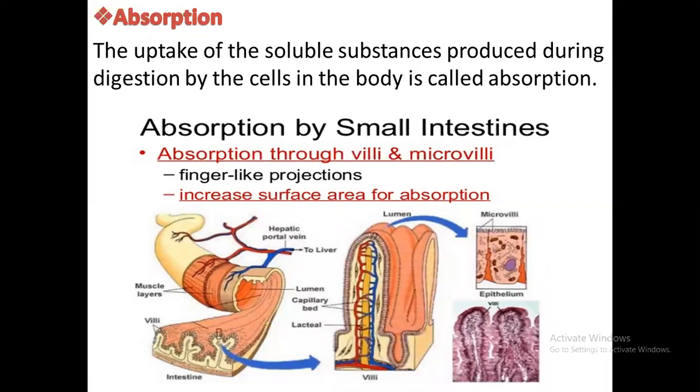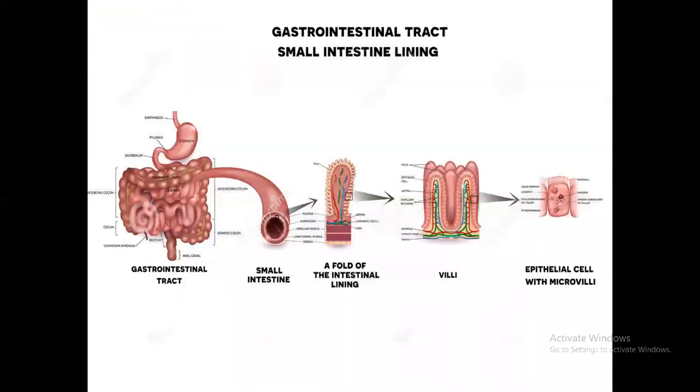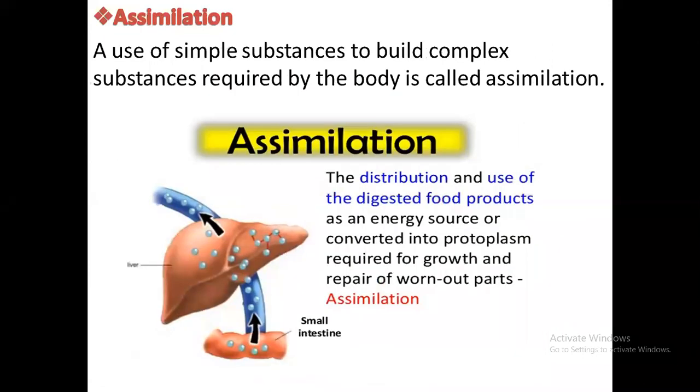Glucose, protein, amino acids, then fat digested into fatty acids and glycerol. They also absorb into our body. That is called absorption. And we are just going to talk about this later. Assimilation, the use of simple substances to build complex substances required by the body is called assimilation.